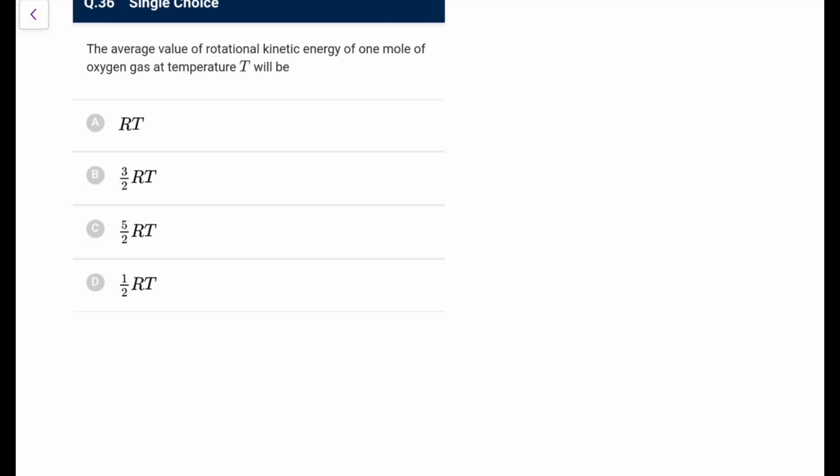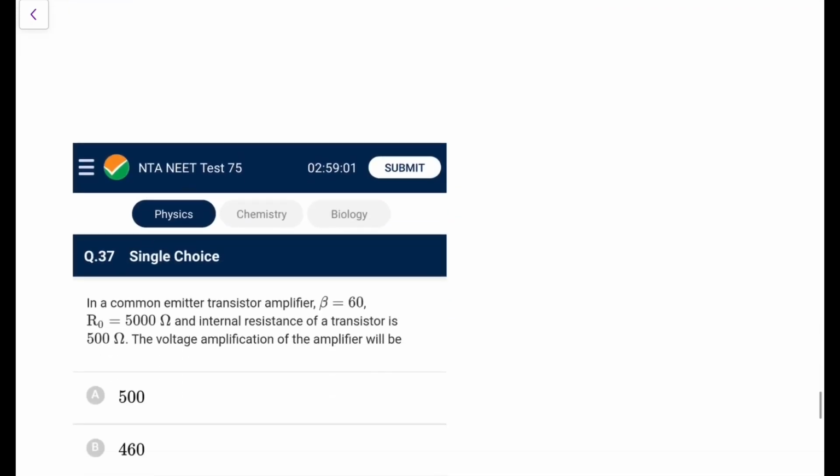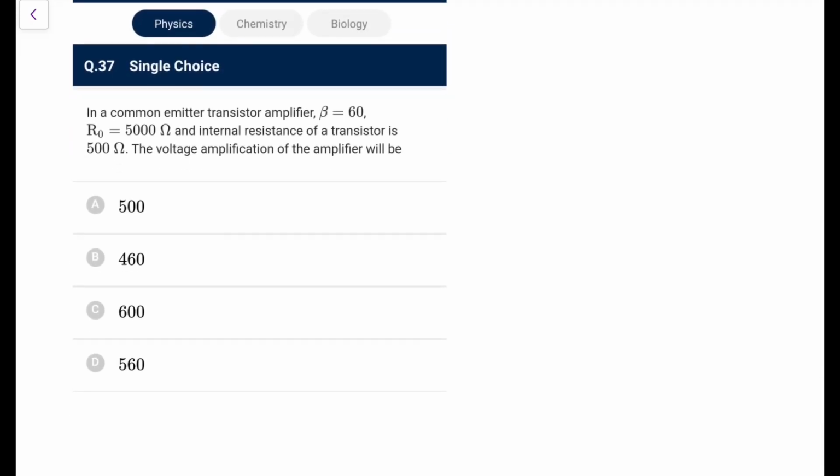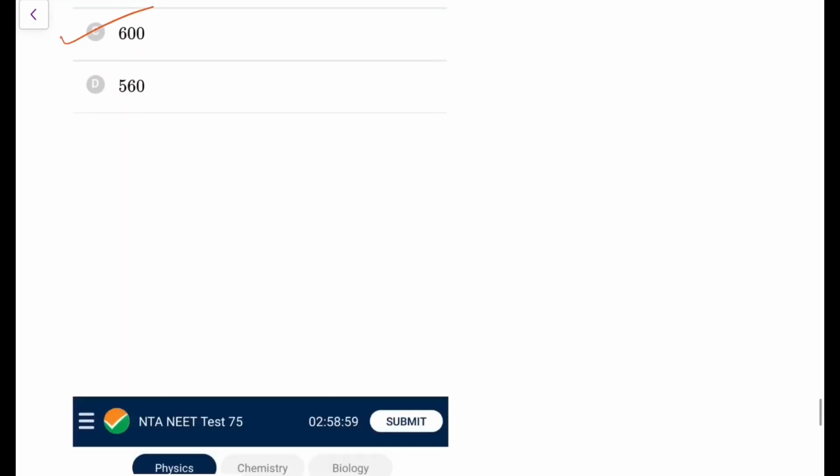Next. The average value of rotational kinetic energy of 1 mole of oxygen gas. So for oxygen gas, you have 2 degrees of freedom for rotational motion. So the energy per degree is 1 by 2 RT. So F by 2 RT, we have F is 2. So it would be RT due to rotation. Next. In a CE amplifier, beta is 60, internal resistance 500, the voltage amplification you can directly write, that would be beta 60 into R output upon R input, that is 5000 upon 500, that is going to be 600. So it is one of the easiest ones you will get.